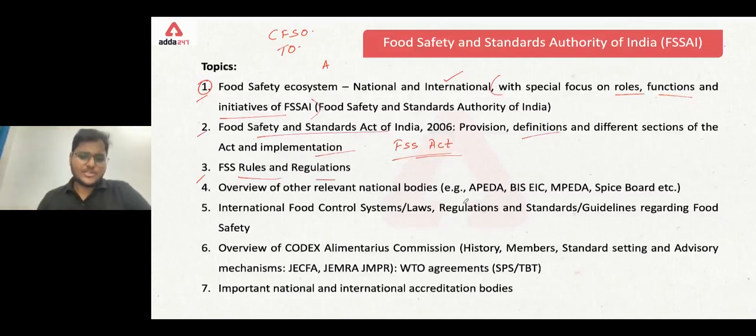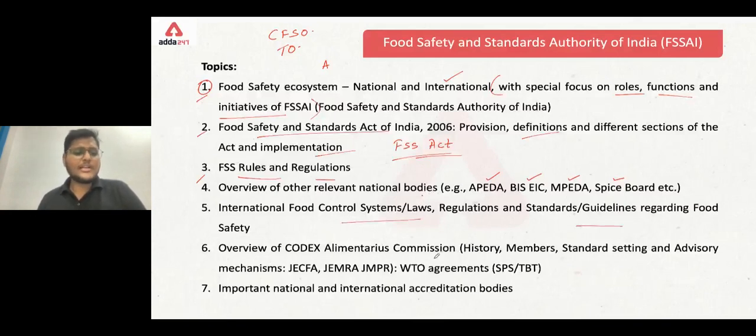Overview of other relevant national bodies like APEDA, BIS, EIC, MPEDA, Spice Board, etc. We'll also talk about these national bodies. Now, talking about MPEDA, this is Marine Products Export Development Authority. So all the marine products that are exported, this is the development authority for that. And here it is agricultural processed products. Next, international food control systems or laws. What are the different systems? What are the different laws that prevail in the international system?